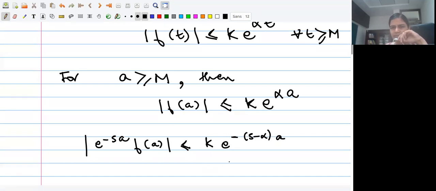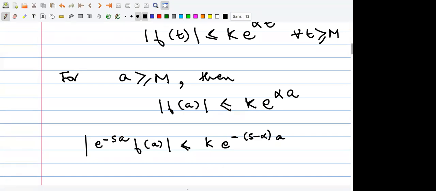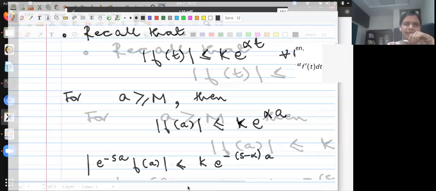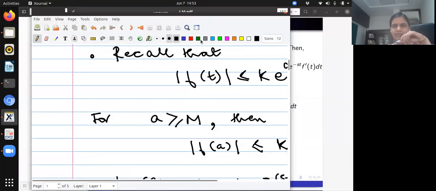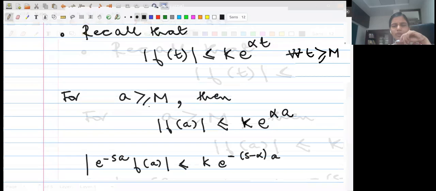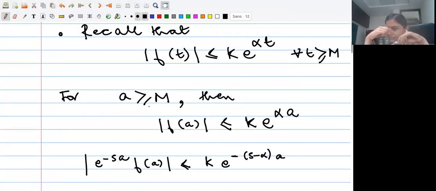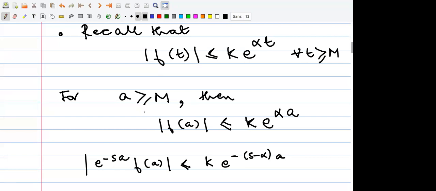Is that correct? Yes, ma'am. So that's how this s bigger than alpha comes in here. Is that okay with everybody present here?